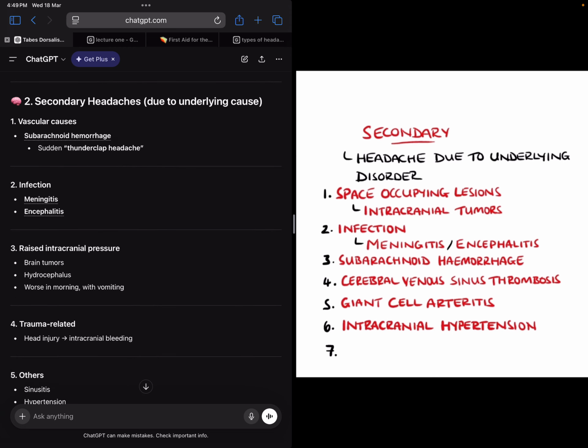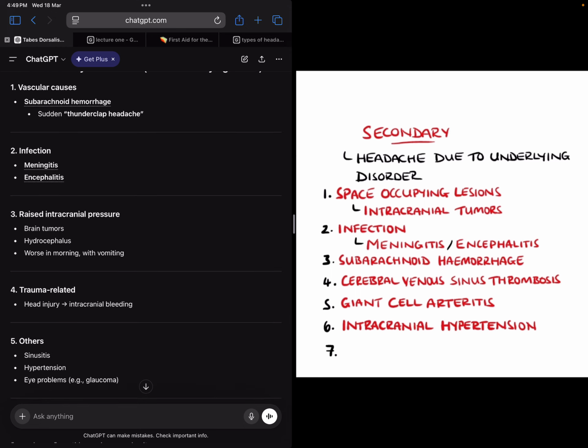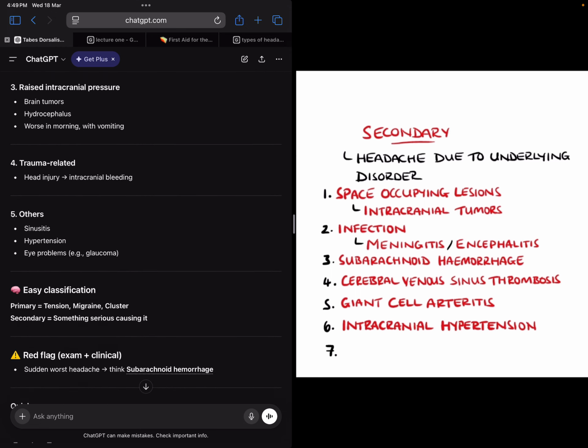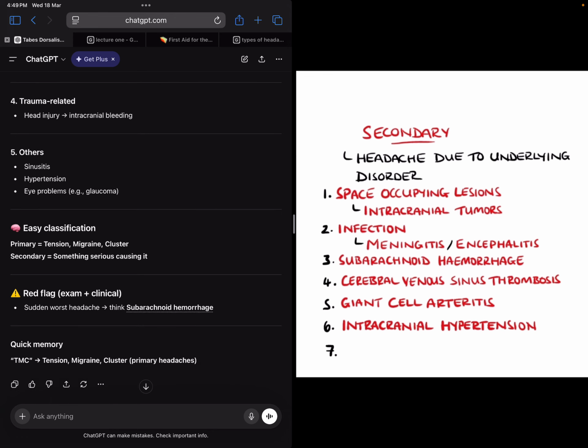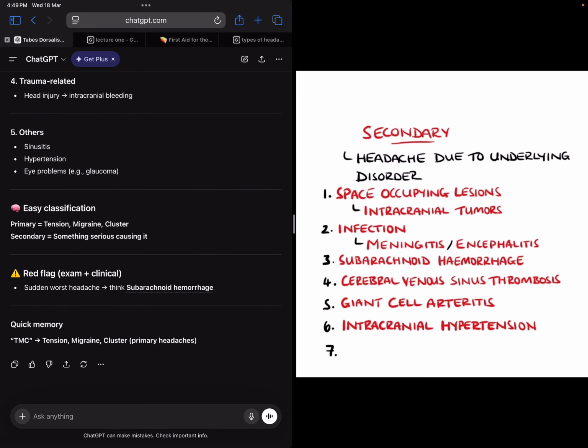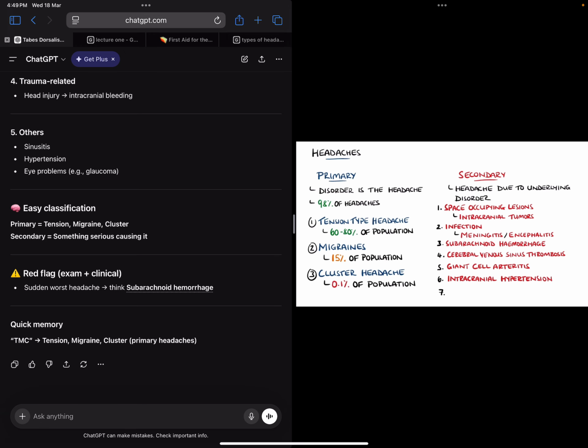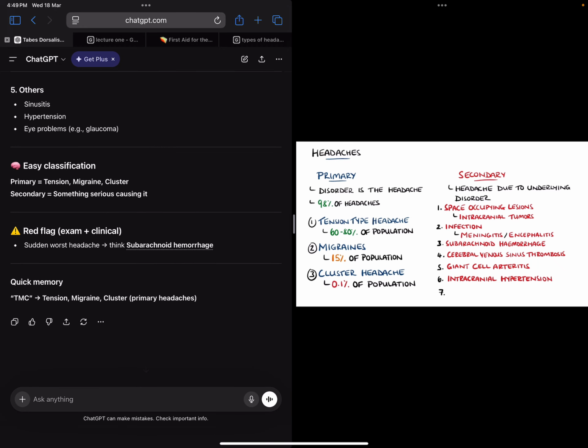So vascular cause could be subarachnoid hemorrhage, infection, raised intracranial pressure could be one cause, or a trauma-related head injury could be a cause, sinusitis, hypertension, eye problems, glaucoma, or presbyopia, or maybe the person's eyesight is weakening, so that could also be a potential cause. So primary could be tension, migraine, or cluster, and secondary has something serious causing it, right? So these are the types of headaches.